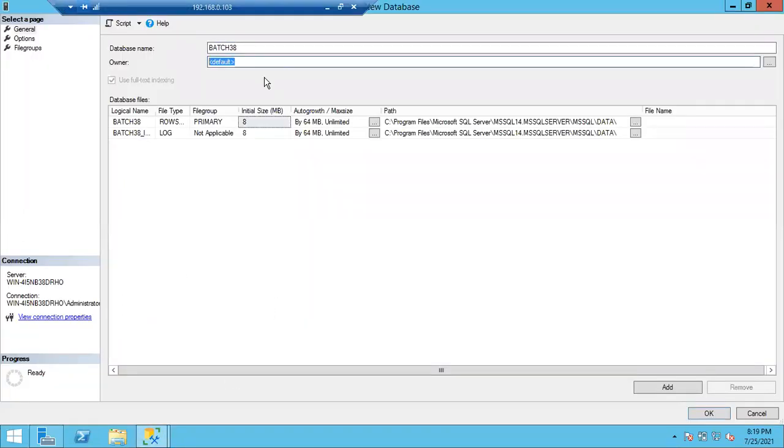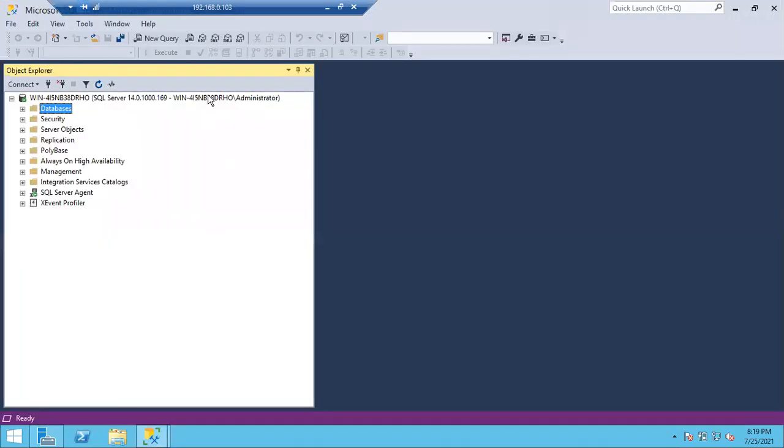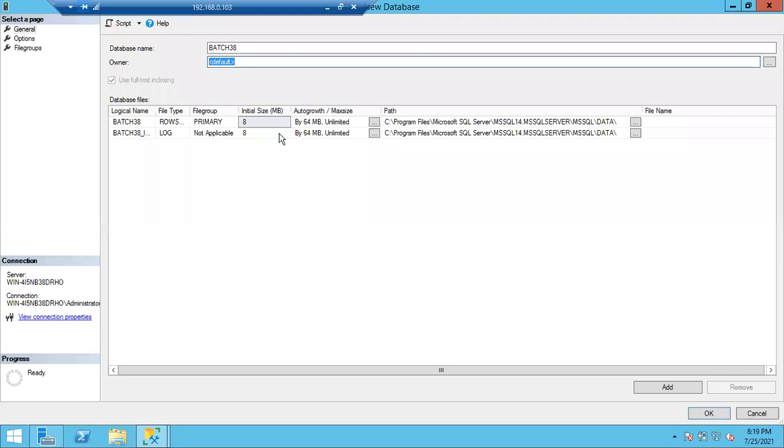So if I don't choose the owner and keep it default, you can see the login name here, computer name slash login name. I'll show you later. Usually the owner will be SA. SA means sysadmin. By default, every object owner should be SA only. You cannot keep individual accounts as a database owner. Now I logged in as administrator, so it shows my account name. If I logged in as Shanmukh and create a database, it will show Shanmukh as the database owner.